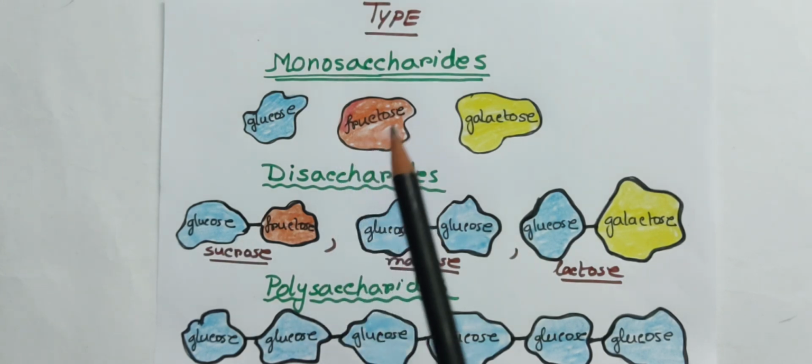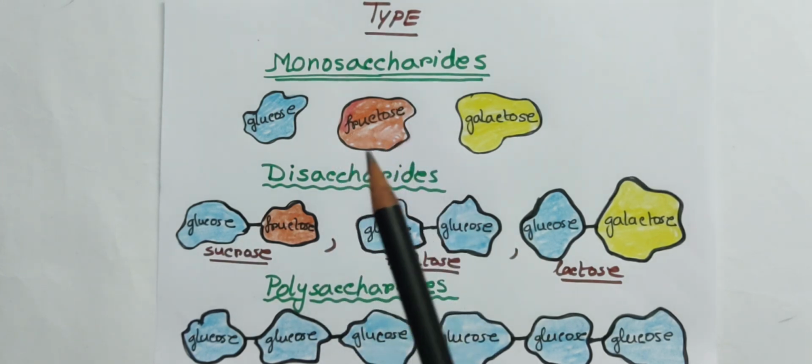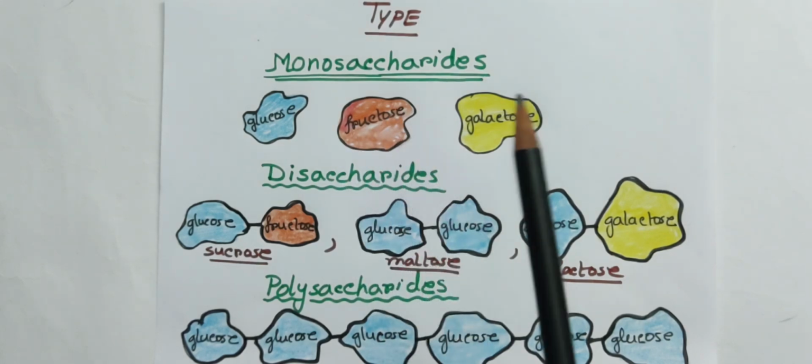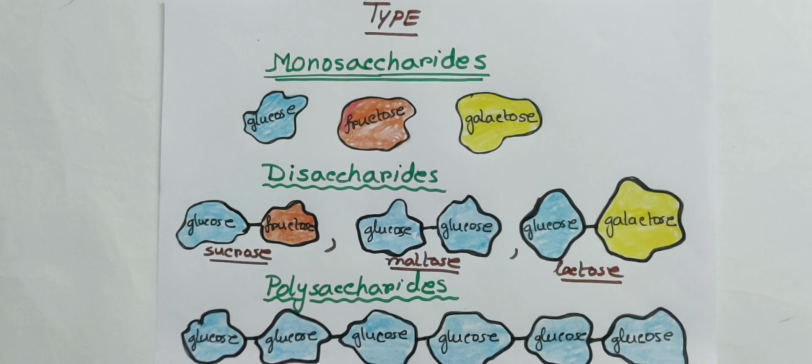We know that the glycosidic bond helps to join two monosaccharides, and the peptide bond helps to join two amino acids in the structure of protein. Today, as our topic is carbohydrate, we are going to focus on the glycosidic bond.